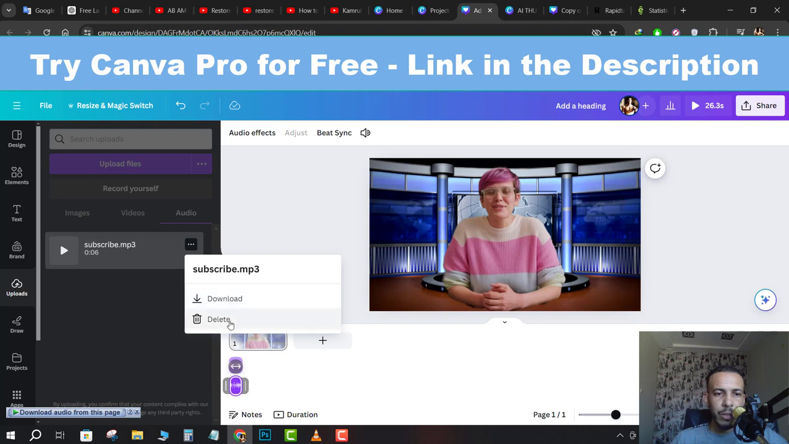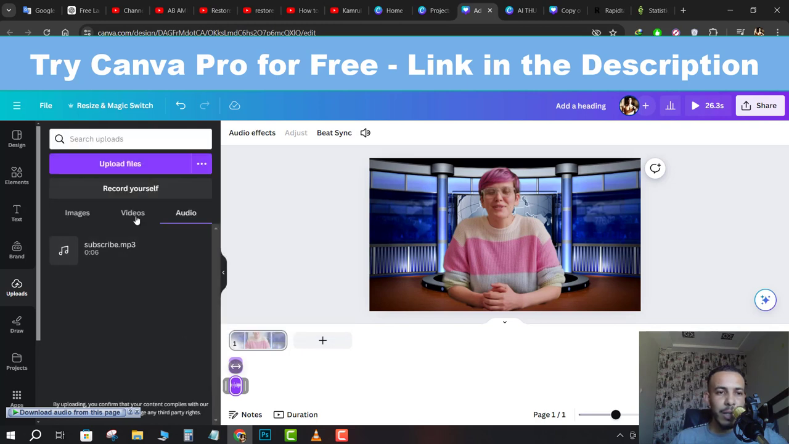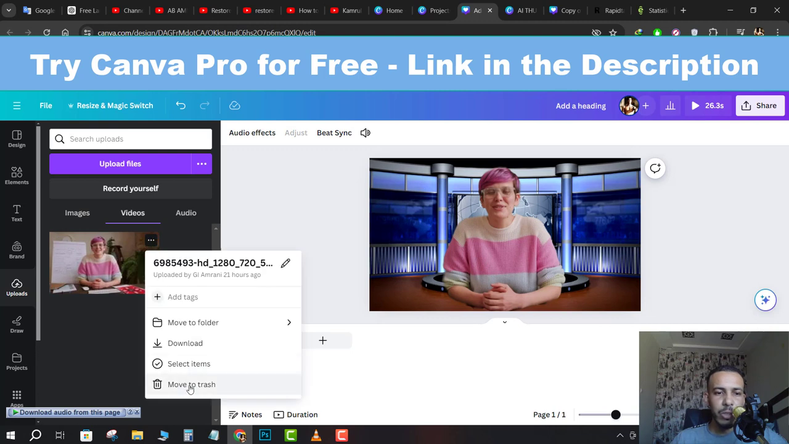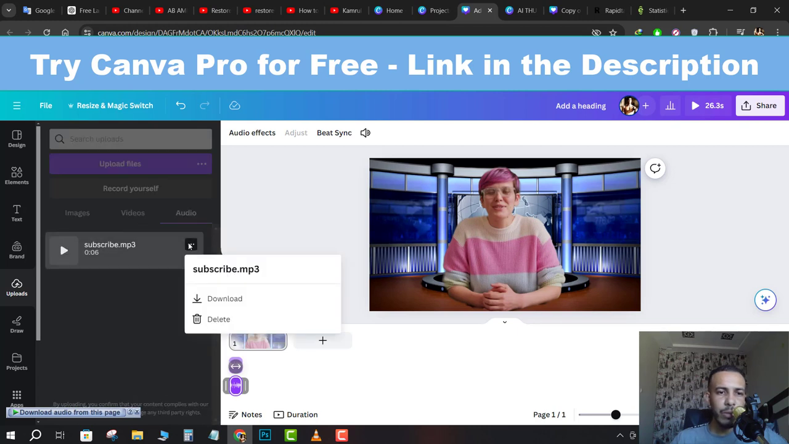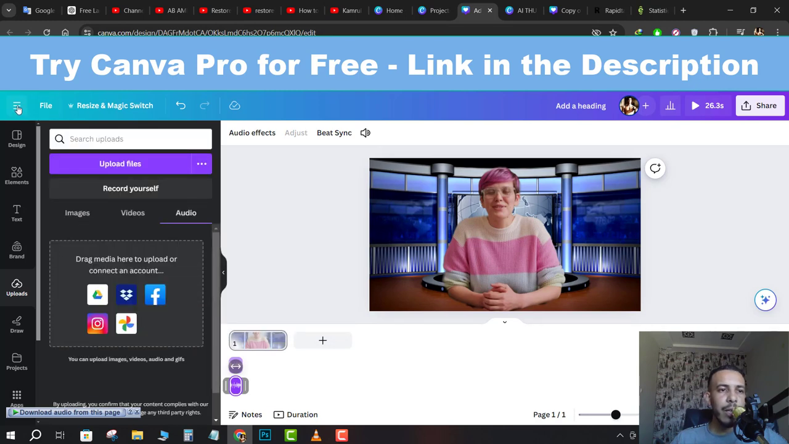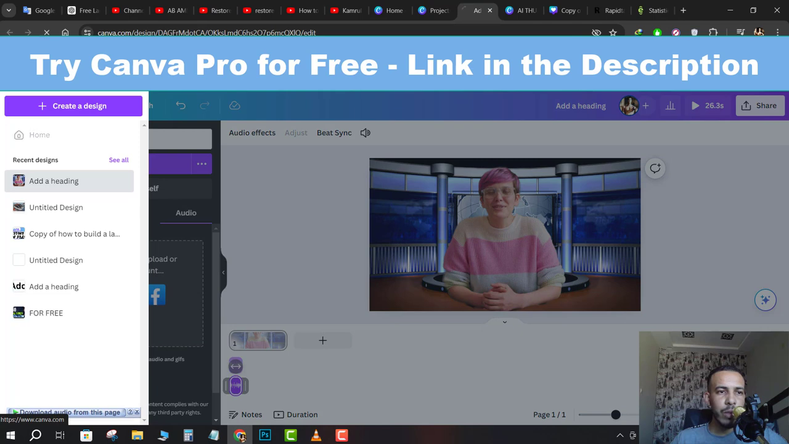Click on the three dot, then click on delete. But it doesn't say move it to trash, like in videos or in images. For example, if you click here, you will see move to trash, but it's not the same case for the audio. If we click on the three dot and click on delete, like that, and we go to home,